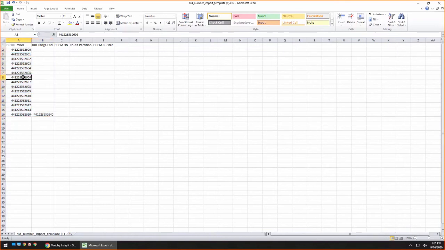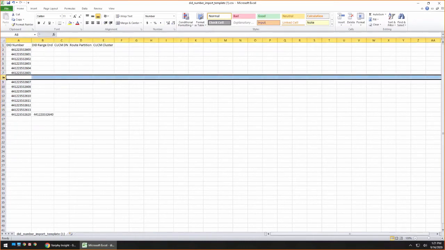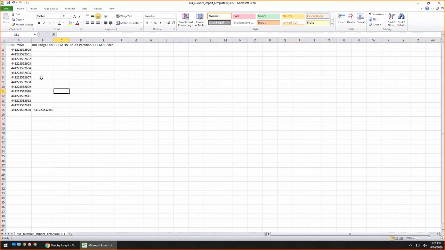Same thing if, you know what, maybe I didn't have this one. Maybe for some reason I didn't have number 6. That's okay. We're going to go ahead and do the math for you. If you've got a spreadsheet out there that has a bunch of hyphens in it or brackets or anything like that, again, that's okay. We're going to strip those out for you. We're just basically looking at the numbers, and we're going to bring all that in for you. We're going to do all the math, and we're going to create the various blocks for you.